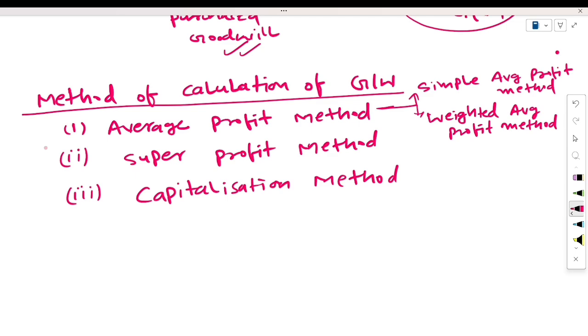The second main method is the super profit method. Here there will be no other sub method. The third one is the capitalization method.